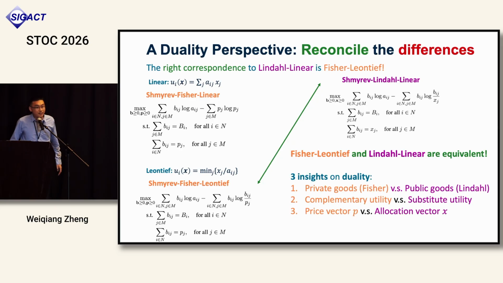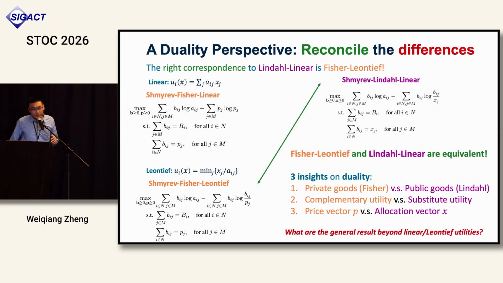We have three insights on the duality. It is a duality between private goods and public goods. And it's a duality between complementary utility and substitute utility. And this duality works by exchanging what we compute in the Fisher case, a price. The equilibrium price becomes an equilibrium allocation in the Lindo case.